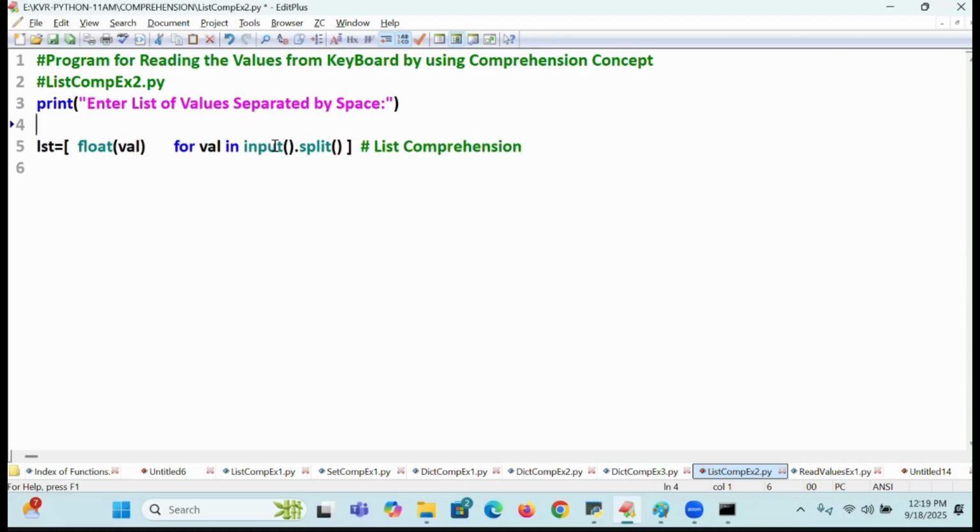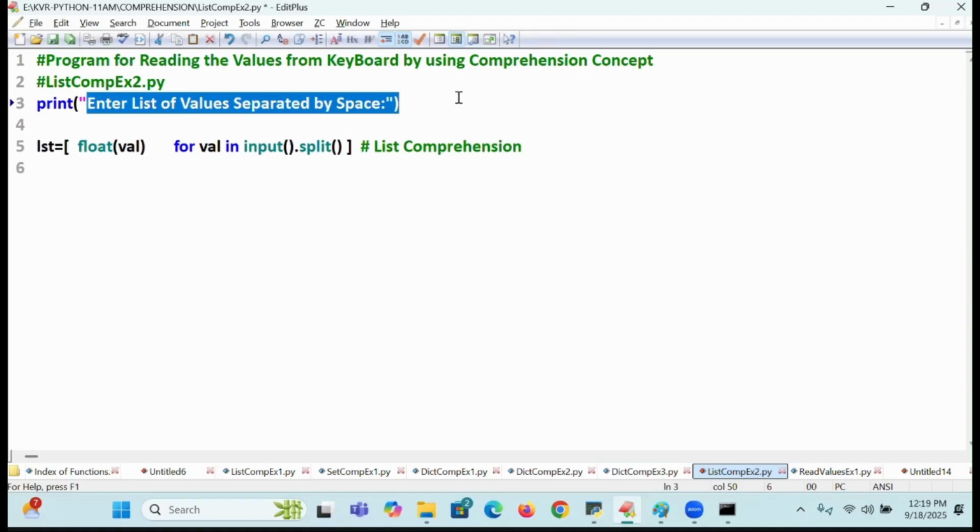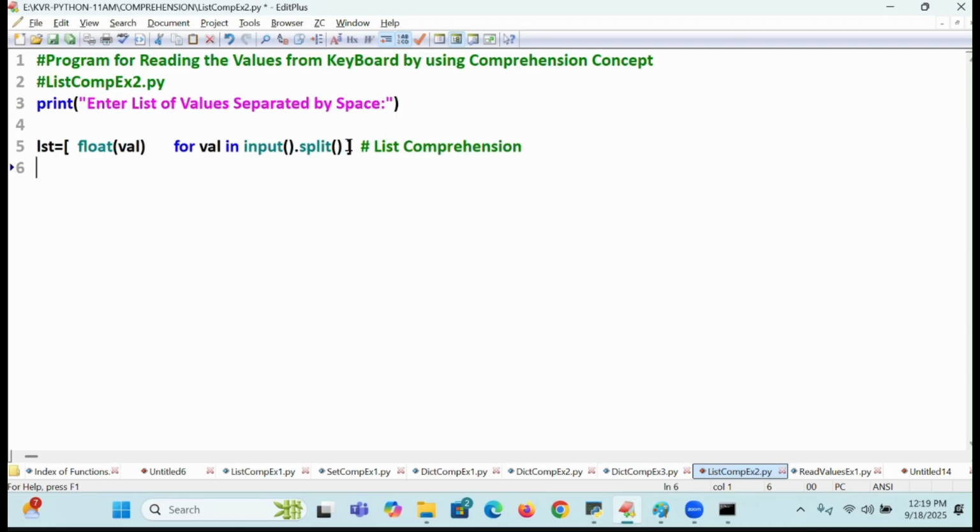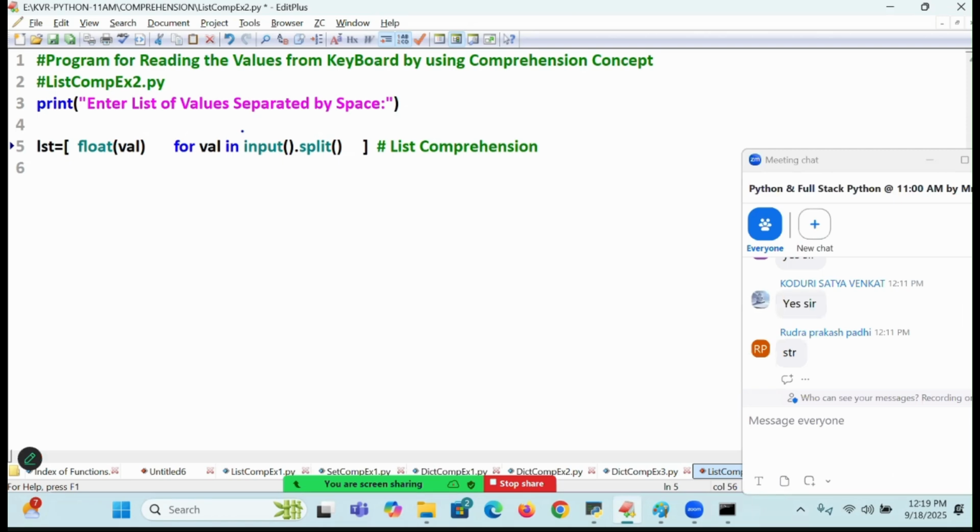Start. First, this print line is common or not? You have seen that on day one only. First it will come to the for loop, I said, or not? In the for loop, where will it come? Input. It will read the list of values or not? Later, what are you doing? Split on comma. Values will be split by comma. This list of values will come or not? Taking which value? First value, second value, third value. Like that, all the values will come or not?